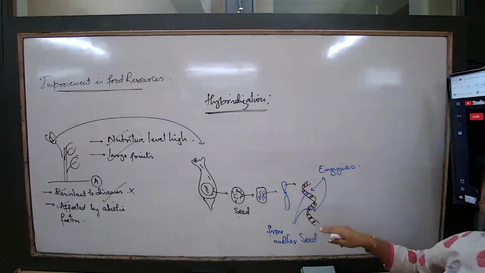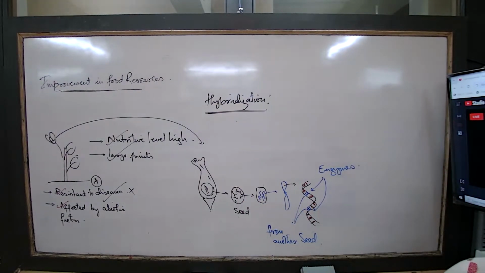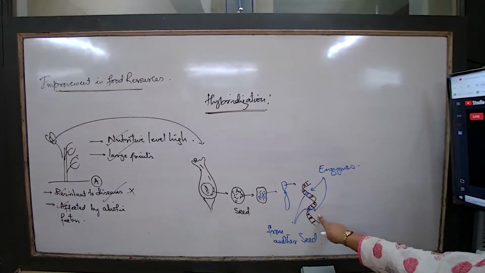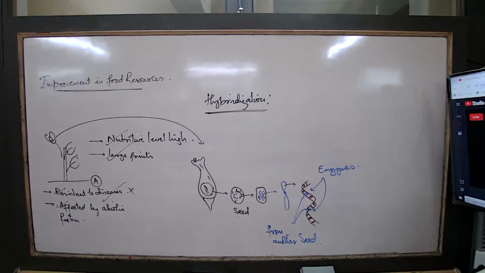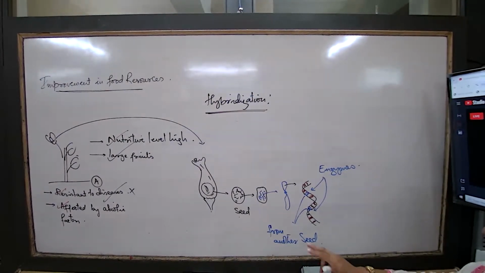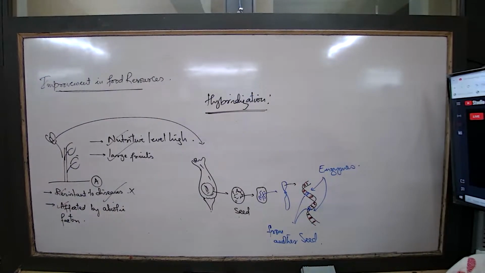Now you will feel, how is it possible? The cells are here in the seed. The cells are taken out and modified, so won't the cells die out? How is it possible? No, the cells will not die out. These cells are studied under some electron microscopes. Small changes are made in them. And then the cells are kept in the laboratory conditions, allowed to grow.